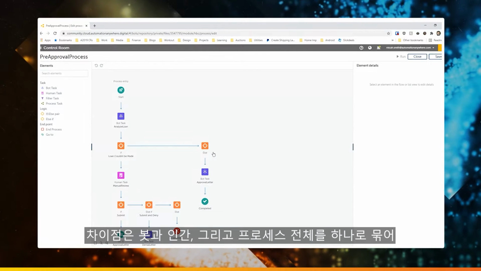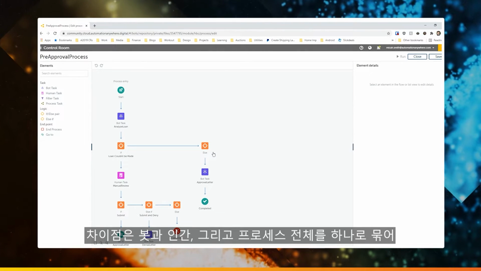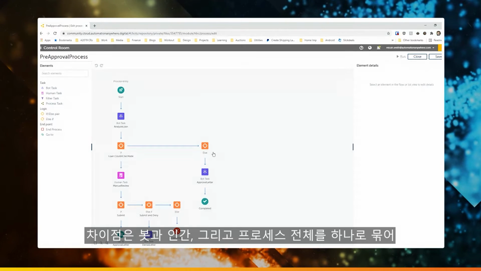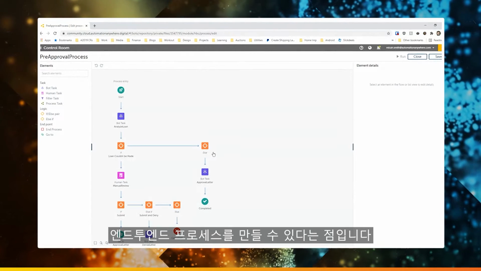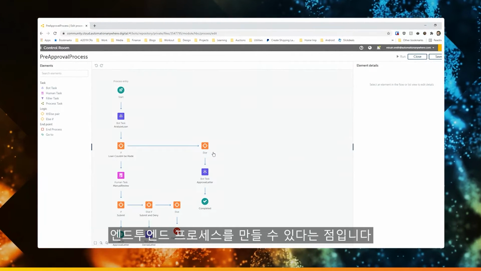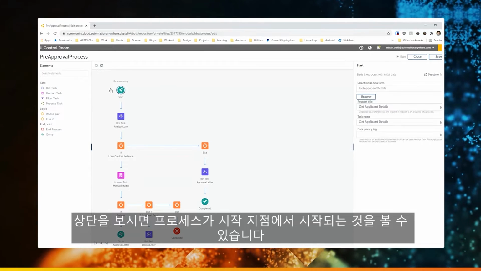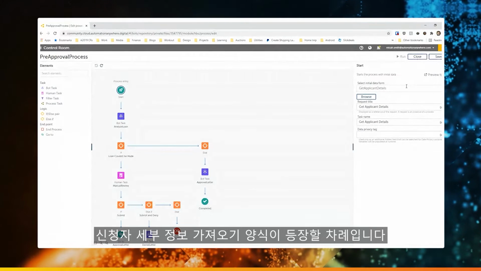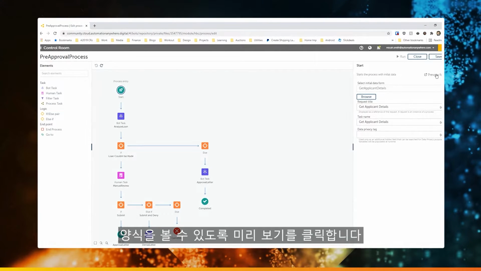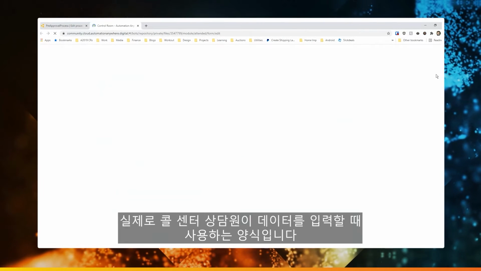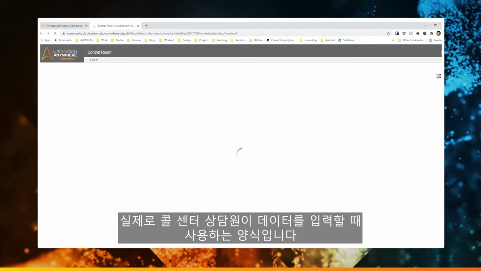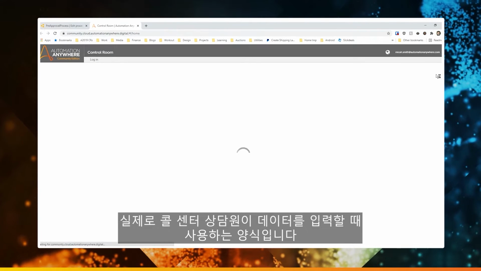But it allows us to tie together the work of bots, humans, and this process, in its entirety to create an end-to-end process. So here at the top, we can see that the process starts with an entry point. And at this point, it's our get applicant details. I'm going to click preview that form so we can see this. But essentially, this is the form that the call center representative would use to enter the data into the form.